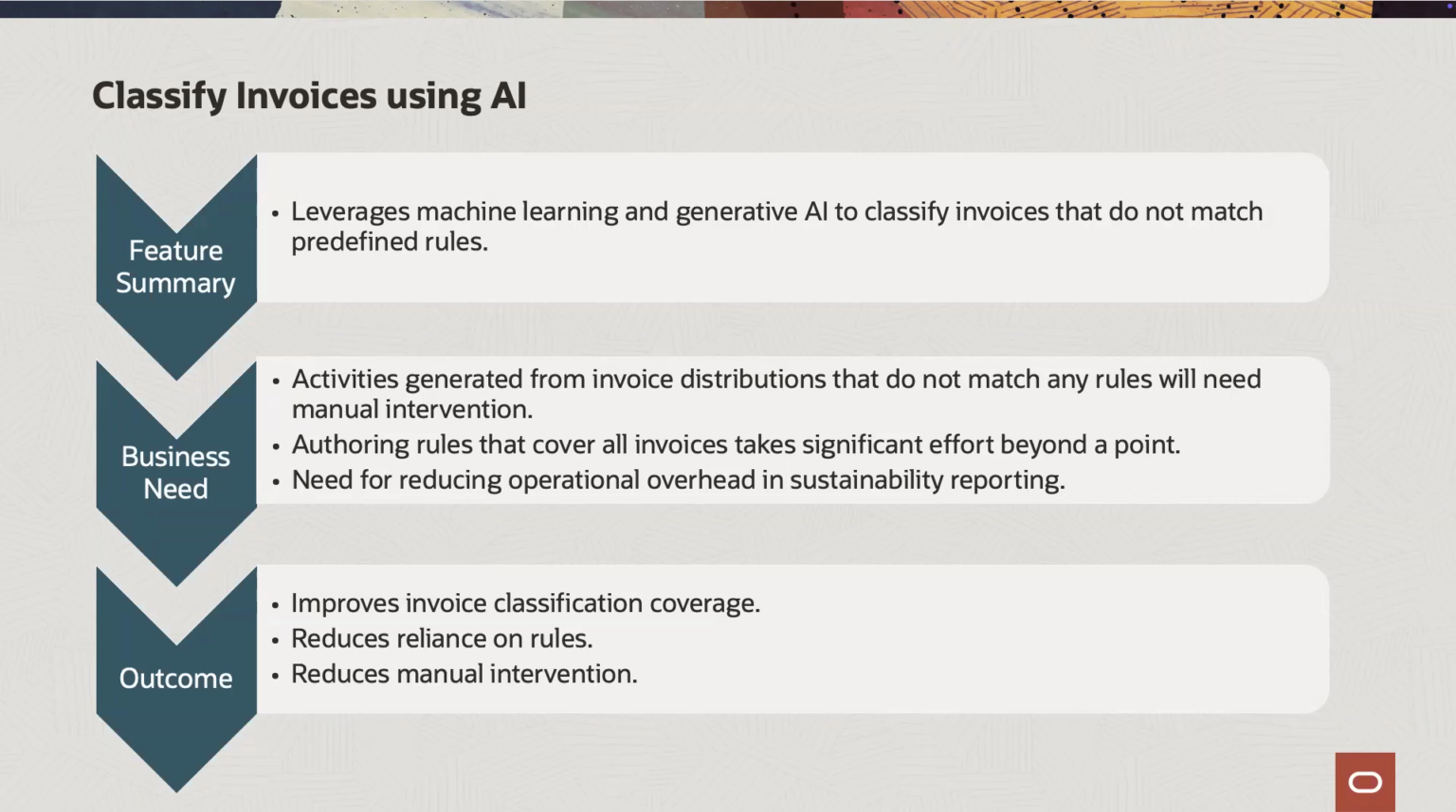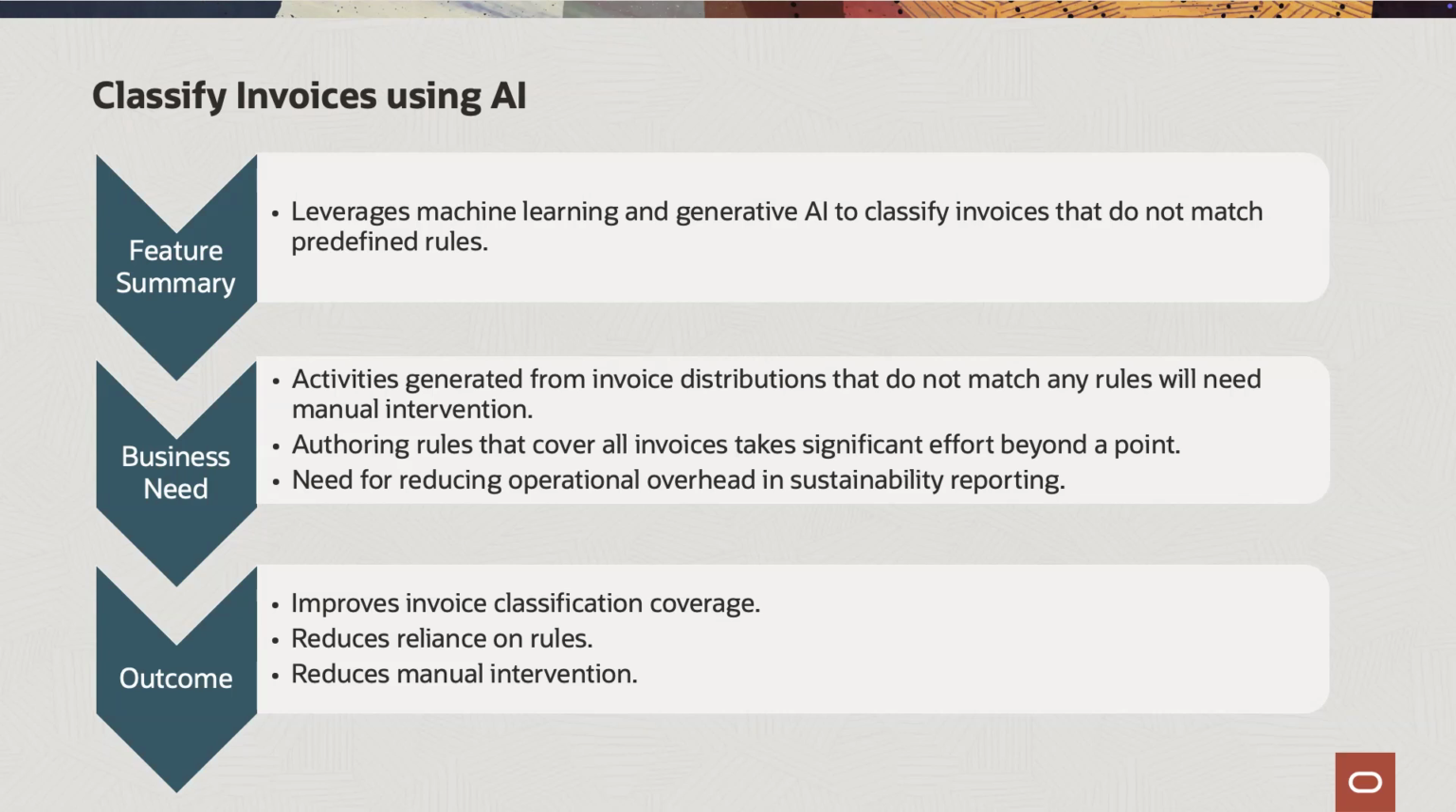When running the generate sustainability activities from payables invoices schedule process, we first evaluate exclusion rules and exclude matching invoice distributions. We then evaluate classification rules, and any matched invoice distributions will result in activities with the activity type and activity type attributes specified by the rules.